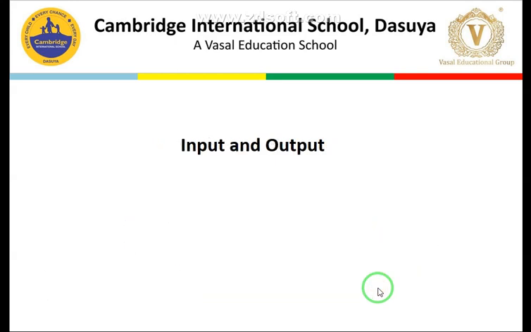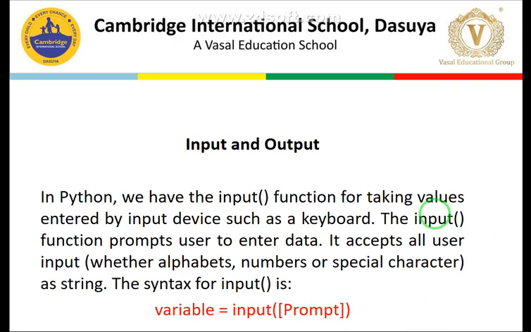Moving next, the next important task here is how to do inputting and outputting in Python. This is also a very important point. First we focus on the input and then subsequently the output. In Python we have the input function, which takes values entered by an input device such as the keyboard.